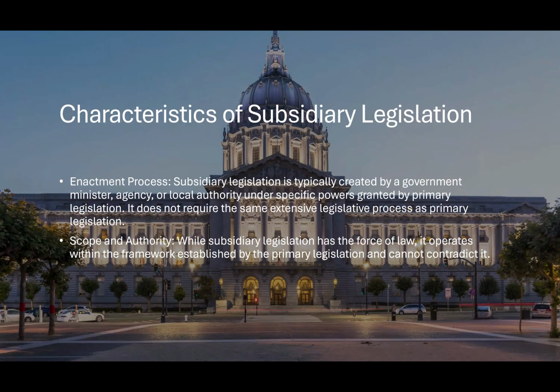So characteristics of subsidiary legislation now, for their enactment process, these types of legislation are usually created by a government minister, an agency, or local authority under specific powers granted by primary legislation, right? The scope and authority now, while subsidiary legislation has the force of law, it operates within the framework established by the primary legislation and cannot contradict primary legislation. So the subsidiary legislation cannot contradict the primary legislation that it's under, right? So it cannot contradict that.